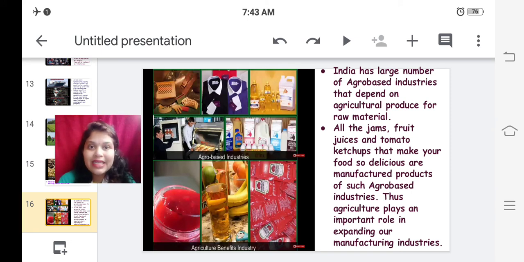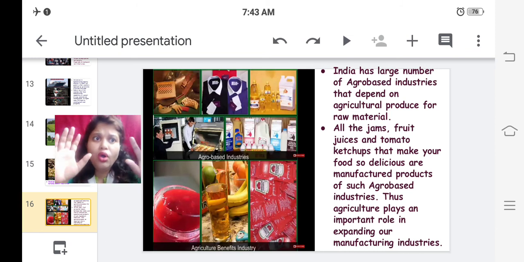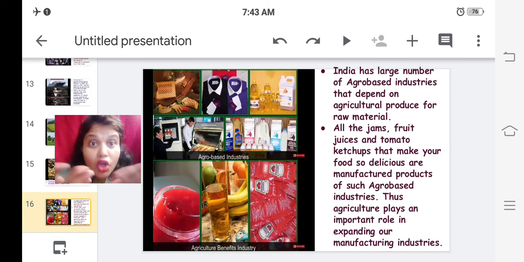So agro-based industries depend on agriculture, of course, because from agriculture they get the raw material. See, all the jams, fruit juices, and tomato ketchups that make your and my food so delicious are manufactured products of such agro-based industries.